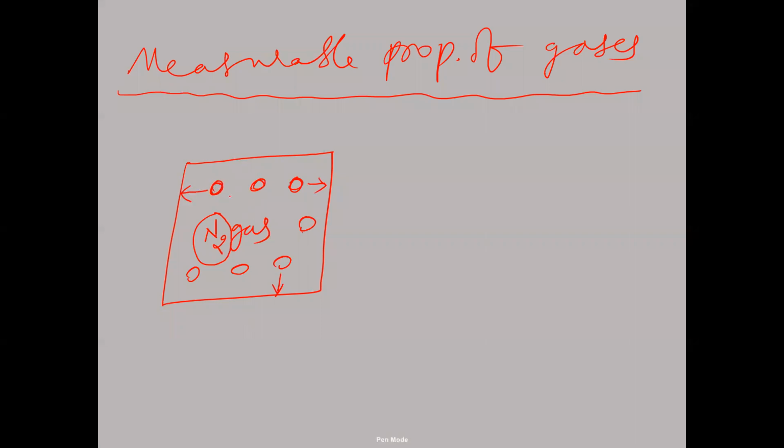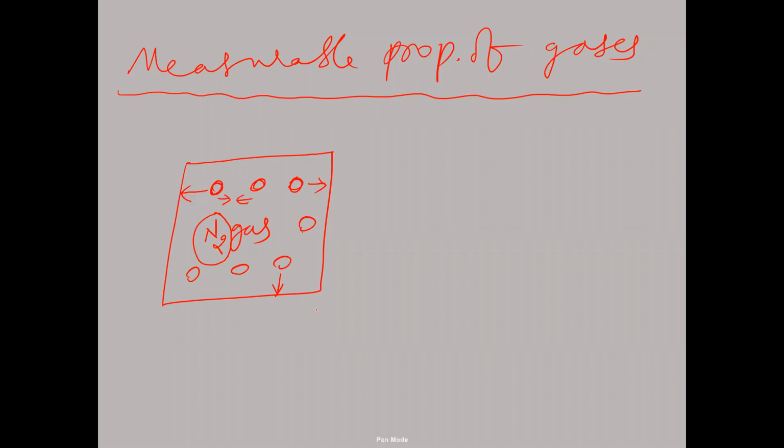Okay, so there will be collisions between two gas molecules also, but they are elastic collisions. The collision between two gas molecules is elastic in nature. But when the gas molecule collides on the walls of the container, that will cause the pressure. So the pressure of gas is exerted by the collision of gas molecules on the walls of the container, remember.